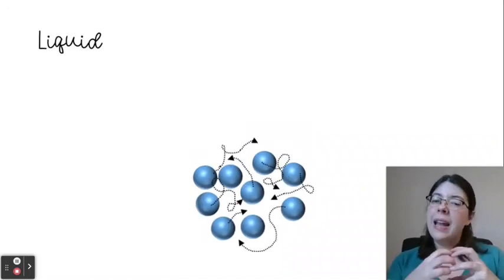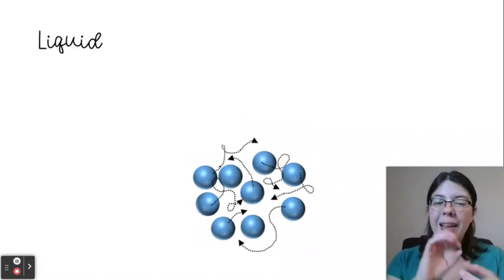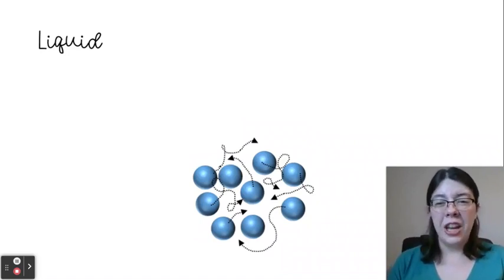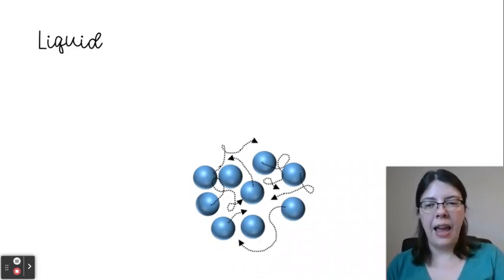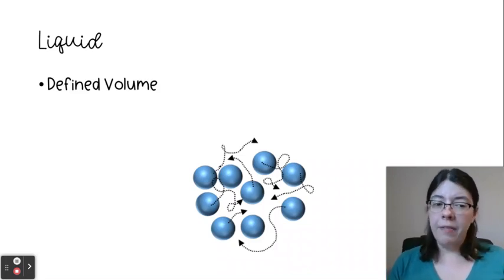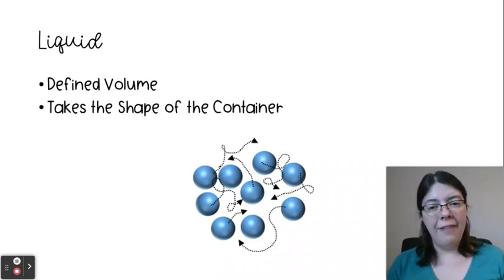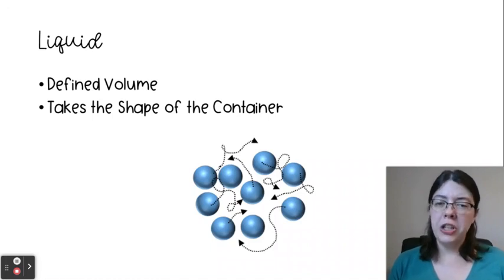Now liquids, those atoms are a little bit further apart. So because they're further apart, they can change their shape. But they still like to be close to their neighbor. There's still an attraction kind of holding them together. So they have a defined volume, but they do not have a defined shape. So they will actually change the shape based upon what container they are in.